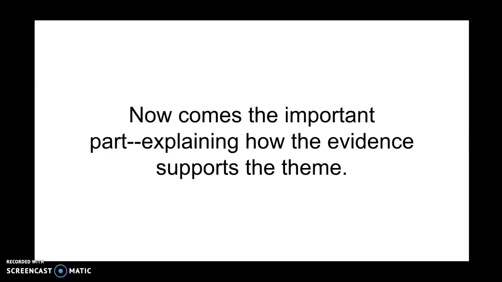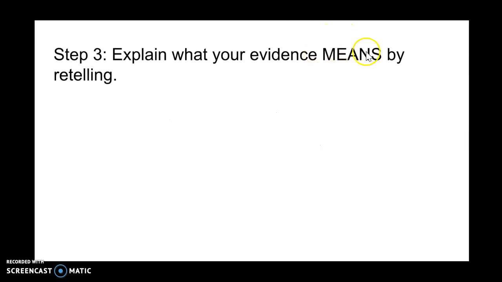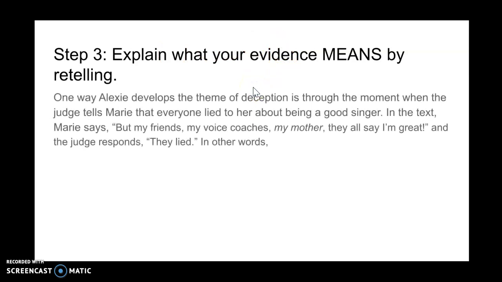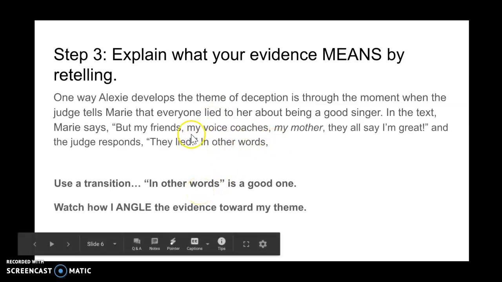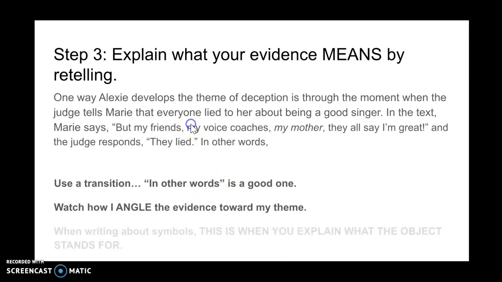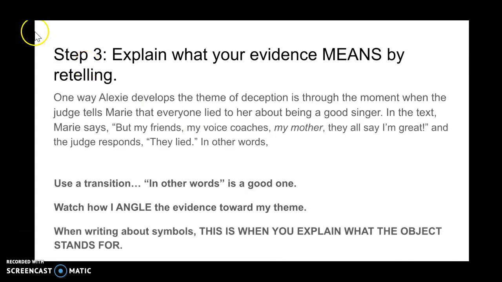Now comes the important part. Now I need to explain how the evidence supports my theme. Step 3 is the "means" step, explaining what the evidence means by retelling. So I already have all this, but now I want to consider using a transition, like "in other words." And what I'm going to do is try to angle my evidence and my explanation towards my theme. I'm going to show you how I do that. And when I'm writing about symbols, this is when you explain what the object stands for. But let me show you with moments right now.